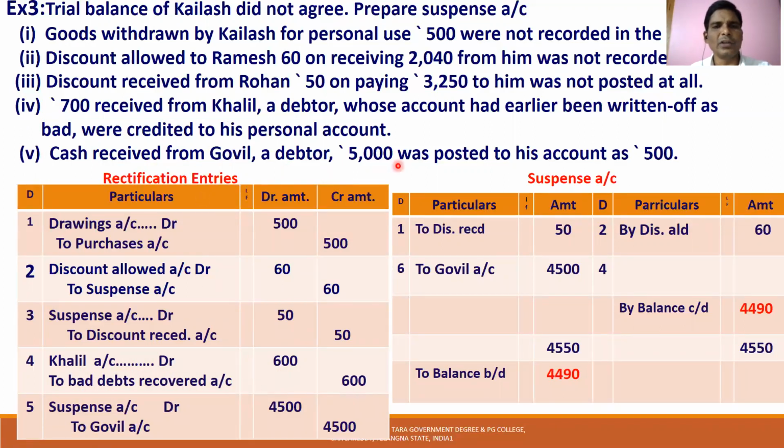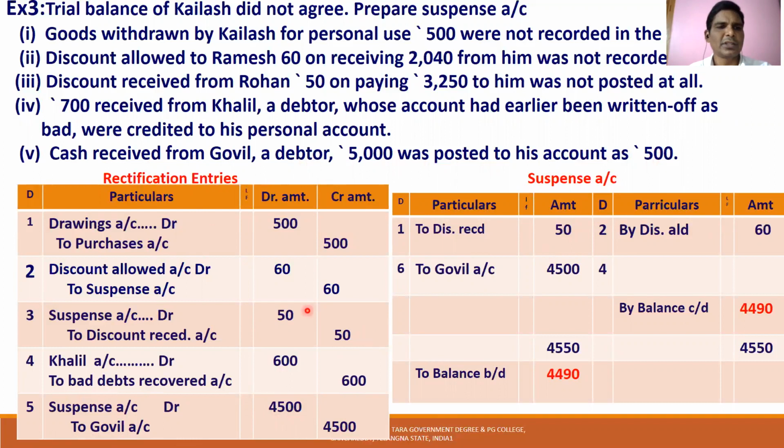Cash received from Govil, a debtor, 5,000 was posted to his account as 500 only. Whenever cash is received, we have to credit the Govil account by 5,000, but we credited only 500. That means another 4,500 should be credited to the Govil account. So suspense account to Govil account, 4,500. The short credit in the Govil account is rectified by crediting the Govil account 4,500.